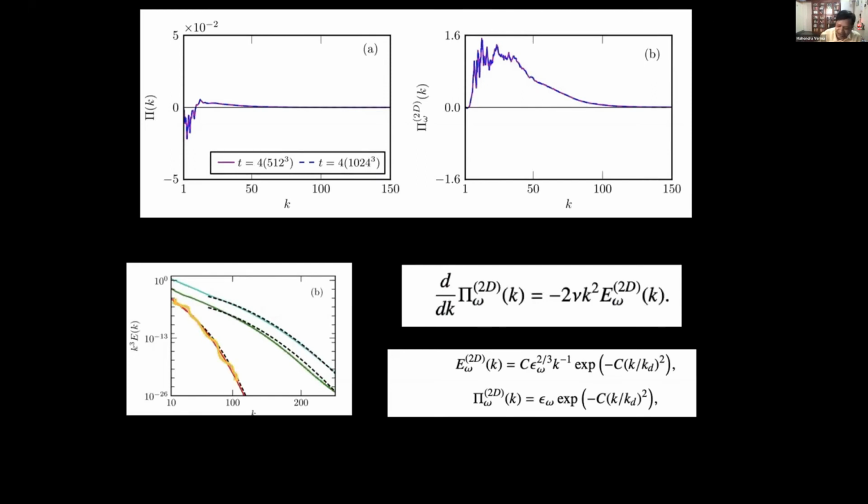This is for different times. This is the final time, around 150 eddy turnover times. Okay, and this is the spectrum for enstrophy. So for energy it will be k^-3 exponential. This part is exponential, exp(-(k/k_d)^2). Okay. Now this looks pretty odd. I mean, what is this exp(-k^2) spectrum coming from? Now this can be explained by a slightly complicated argument.